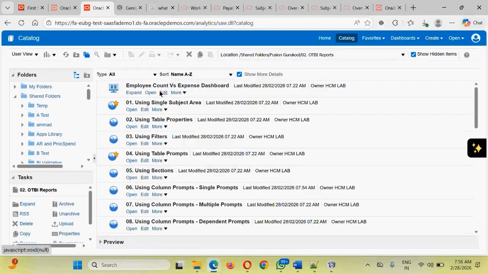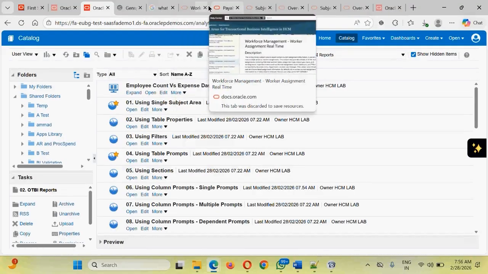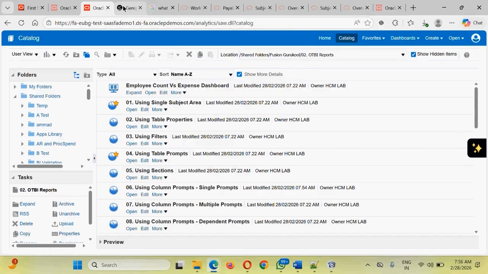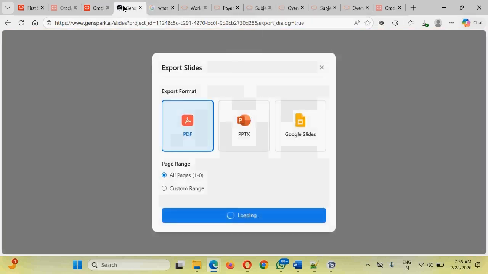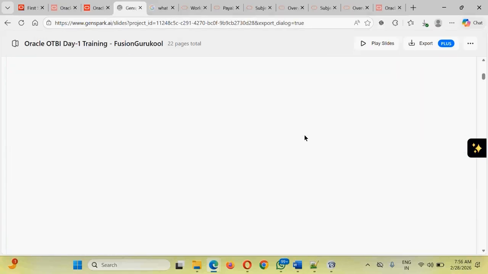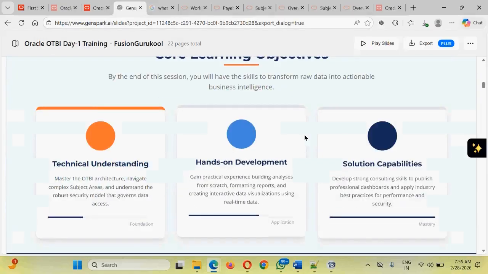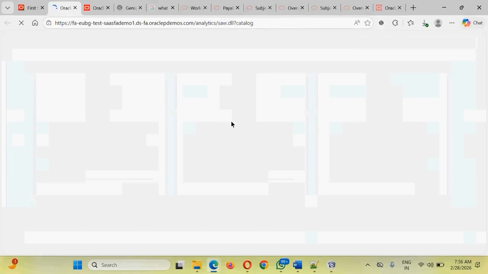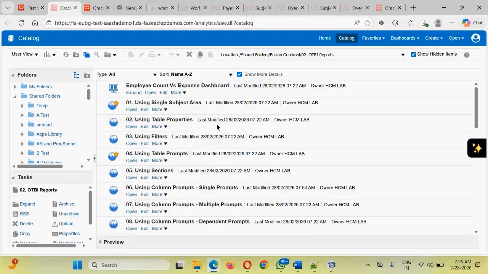So guys, covering today, we have covered the basics. We have helped you understand how to navigate. We have helped you understand different sorts of useful links provided by Oracle. We have roughly looked into the practical PPT that should give you the complete insights about this particular course and what you are going to learn from the objective of the training. And then we have seen the practical demonstration of creating a few basic analyses, and from those basic analyses, guys, there has been certain useful concepts that we have learned.